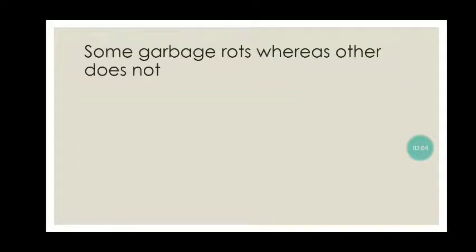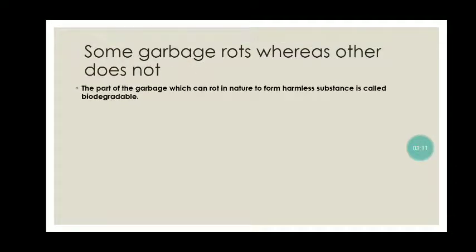Now some garbage rots and some does not. Rots means it is totally decomposed into the soil. So the part of the garbage which can rot in nature to form harmless substances is called biodegradable. And the part of the garbage which does not rot in nature is non-biodegradable.